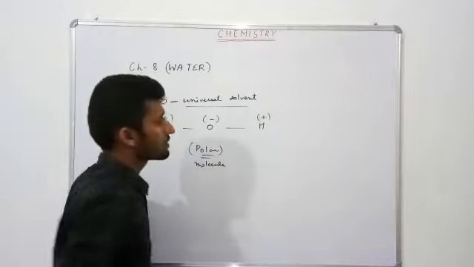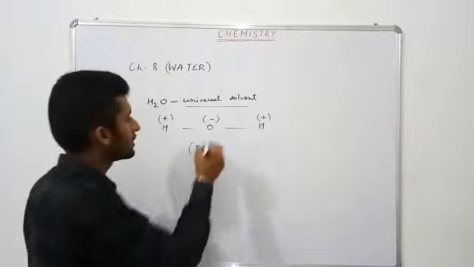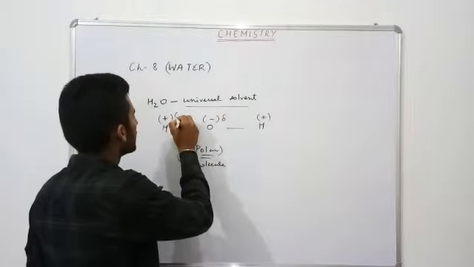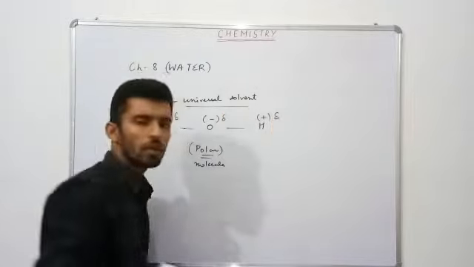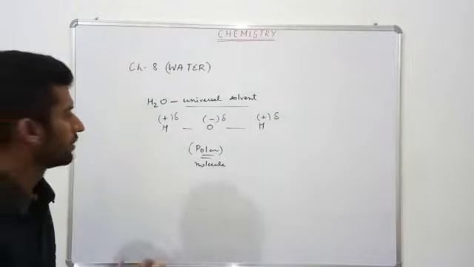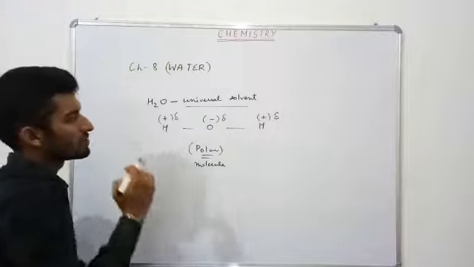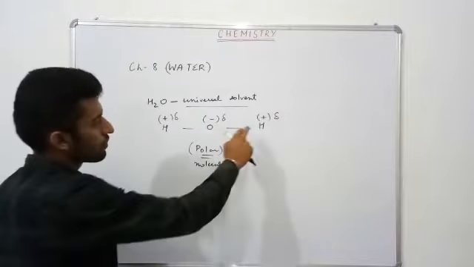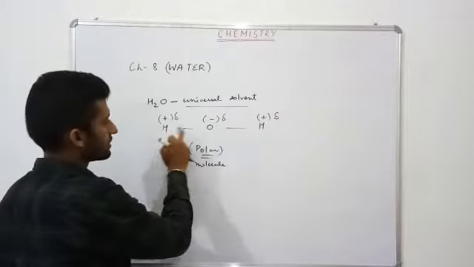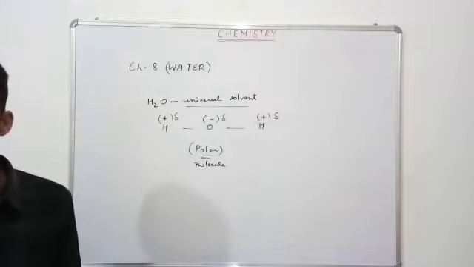Why does only oxygen acquire a negative charge? It is partial, and partial means incomplete, not totally full. Water behaves as a polar molecule due to the presence of partial positive and partial negative charges on hydrogen and oxygen.